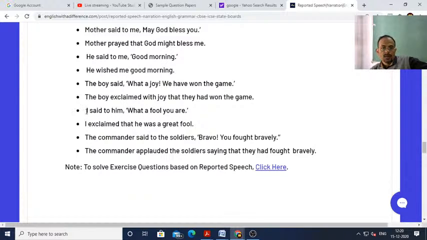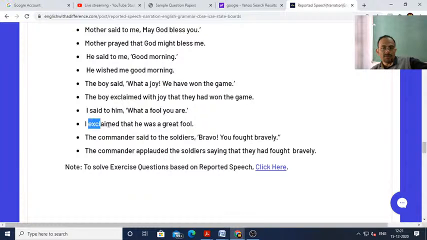I exclaimed that he was a great fool. "What a fool you are" is an exclamatory sentence. So always remember, while converting direct speech in an exclamatory sentence into reported speech, we need to always be very careful. Why? Because sometimes exclaimed is required, sometimes might is required, sometimes wished is required. So I said to him, "What a fool you are." I exclaimed that he was a great fool.